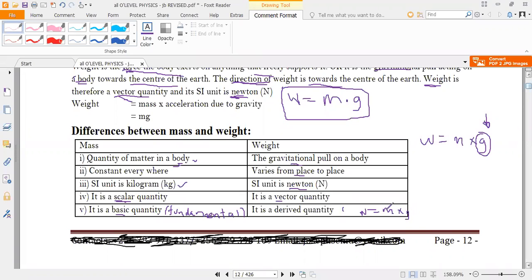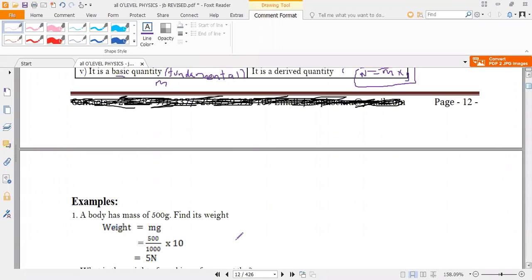So you can see that we are using mass and acceleration due to gravity, which are other quantities, to obtain weight. But mass in itself is a fundamental quantity. You can't obtain it from any other quantity, but it is actually used to obtain other quantities. That's why it is called a basic or a fundamental quantity.